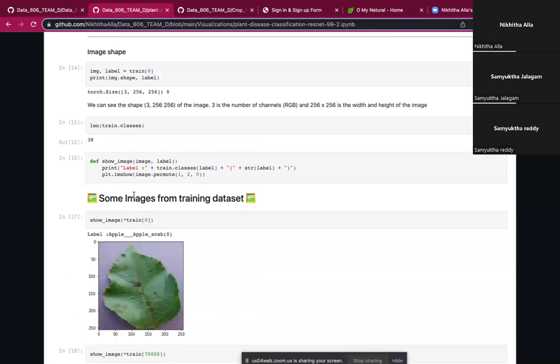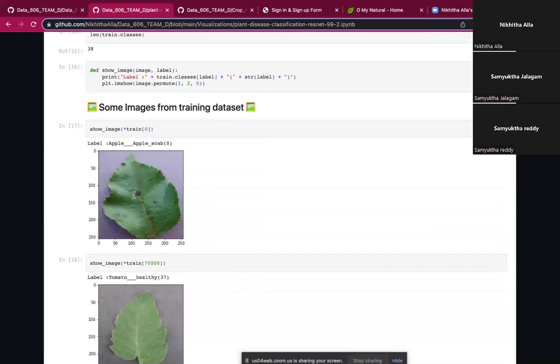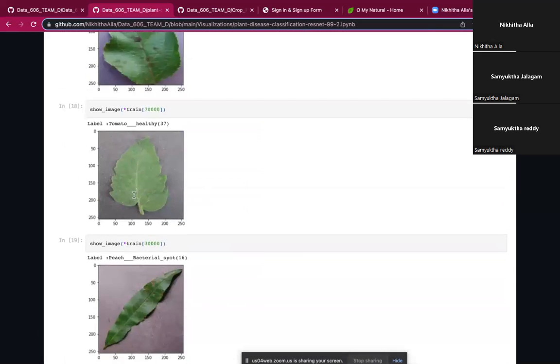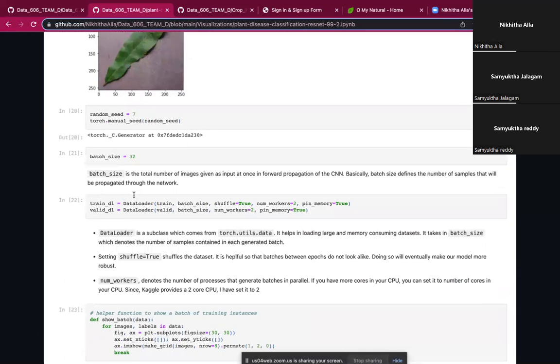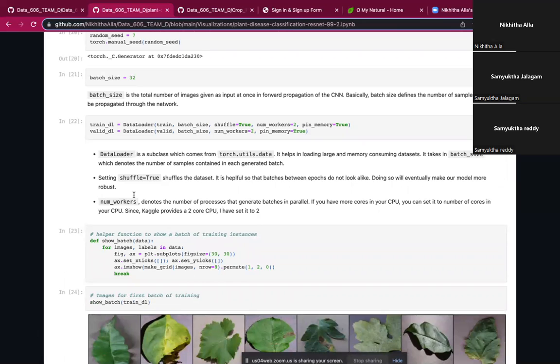Here I tried showing the images of some of the training data sets, which are tomato, healthy tomato, apple, peach bacterial, and so on. So we have considered the batch size to be 32 here.